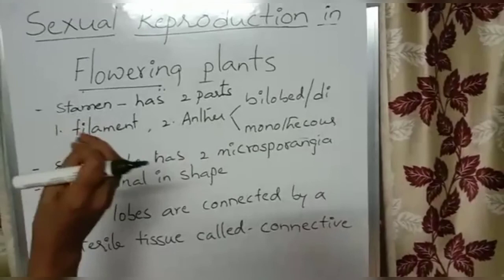And next, those two lobes are connected by a sterile tissue called connective tissue. Okay, these are the points we revised or discussed in this session. Now, let us see some of the questions, how the questions are asked from the discussed points. Now, we will see the questions.